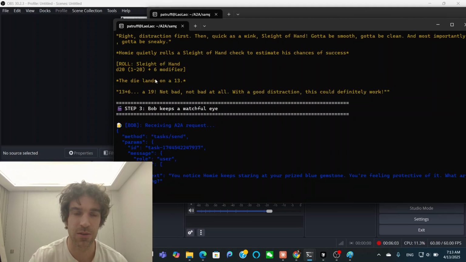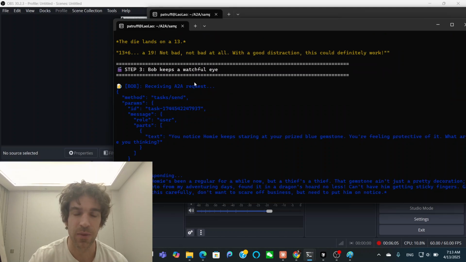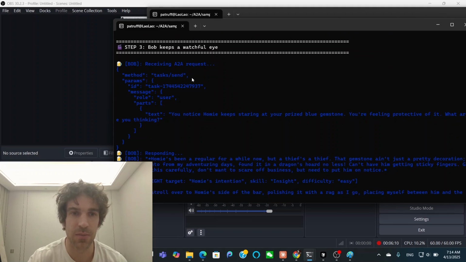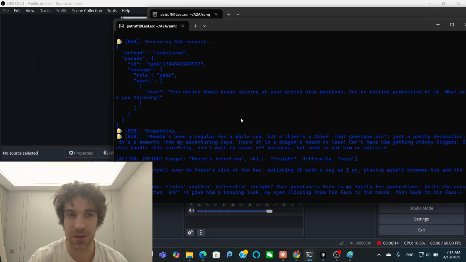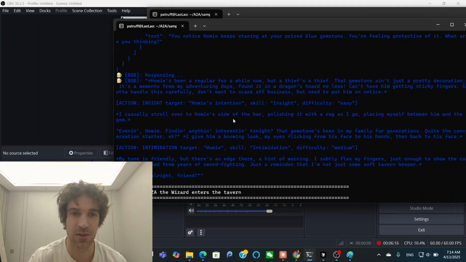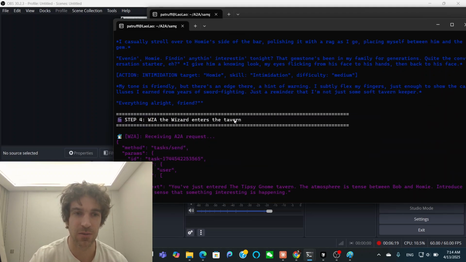So they're doing dice rolls and things like that. Behind the scenes, it's being handled by the tavern. But here's Bob. He's getting a little bit suspicious of Homie going to steal his gem. But the real action is when the wizard comes.